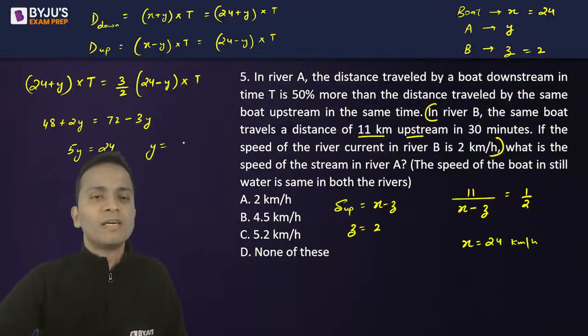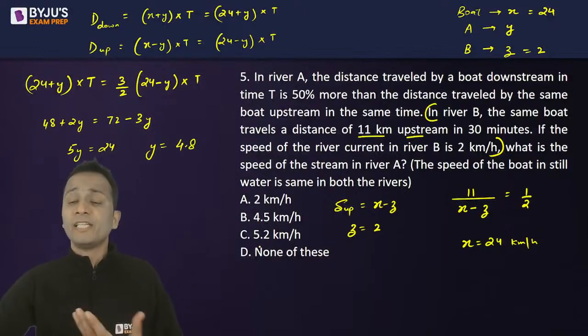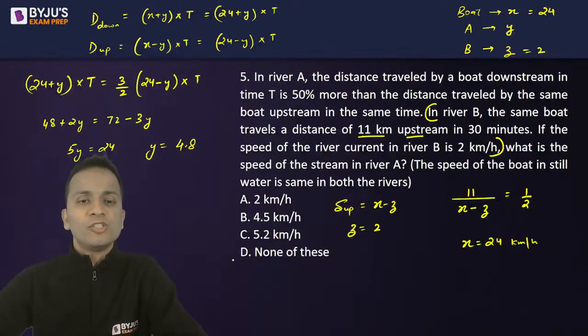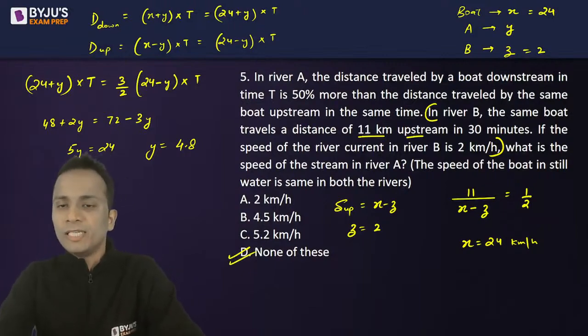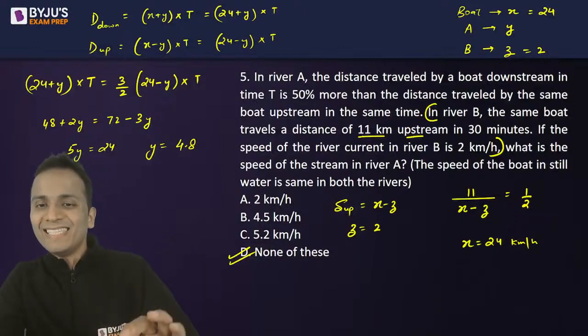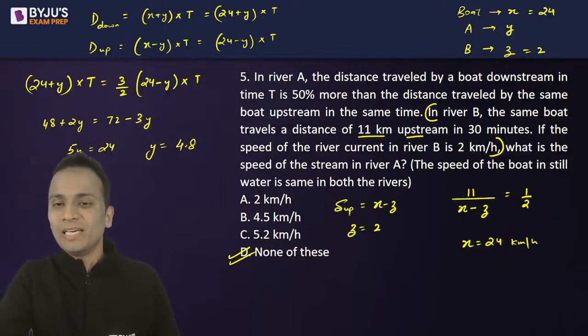The value of y comes out to be 4.8. So value of y is 4.8. This is what I have to calculate. So 4.8 is the answer, which is none of the options among A, B or C. So the correct answer for this question should be option D. So option D, 4.8. Yes, Sanjana, your answer was absolutely correct.